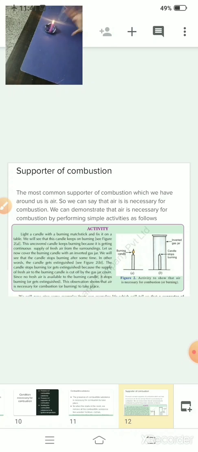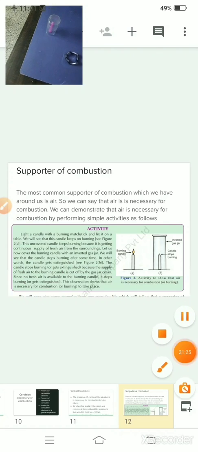Clear? Now, if you remove this and cover the candle fully with the glass, after some time you will observe it turn off. Why? Because it is covered fully with the glass and the candle will not get any oxygen from the atmosphere, so it will stop burning.